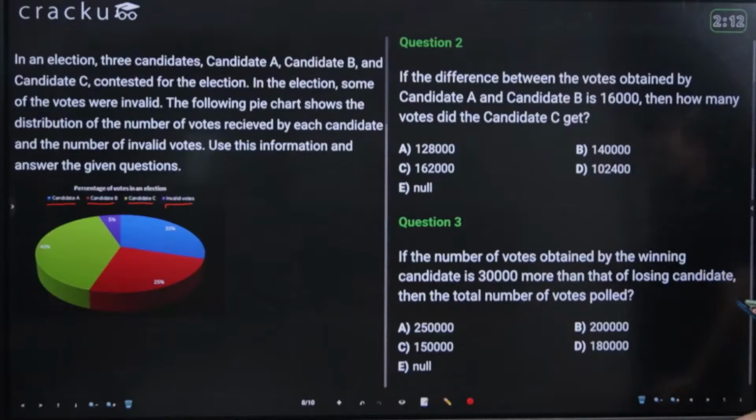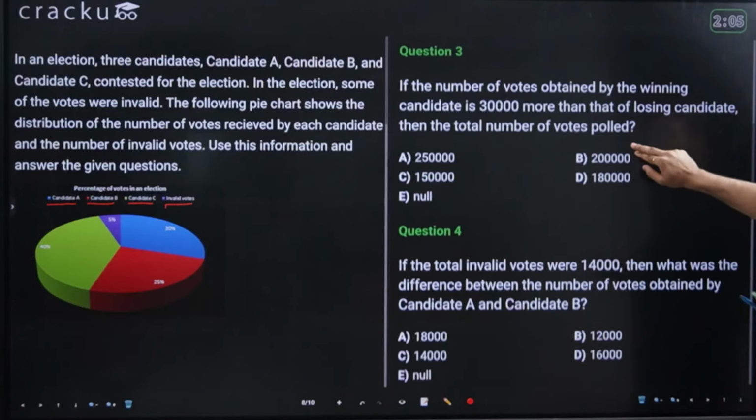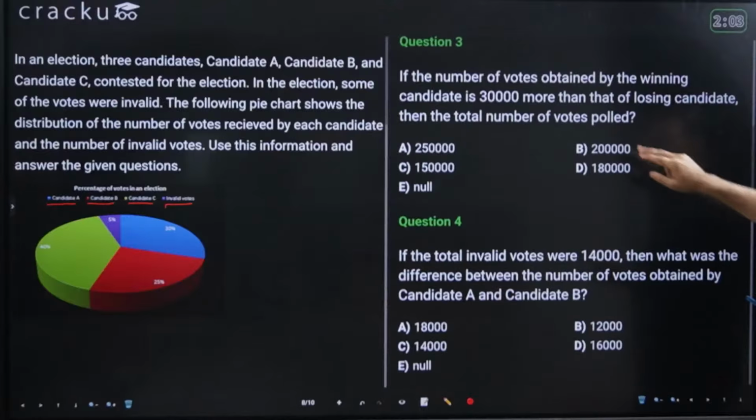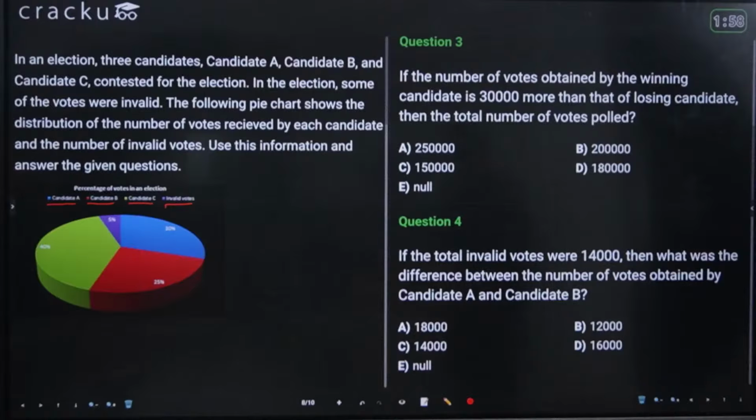I'm hoping you're done with the third question as well. I'll show you the fourth. Sorry, I'm hoping that you're done with the second question as well. So let me show you the fourth one. This is the third and fourth question. Eight minutes are given to this set because 2 minutes are there for every question. If we see precisely, this is a 2-hour exam and there are 60 questions, so it's precisely 2 minutes for each question. We definitely want you to solve all the questions in under 2 minutes. For each question you should allot 2 minutes only.